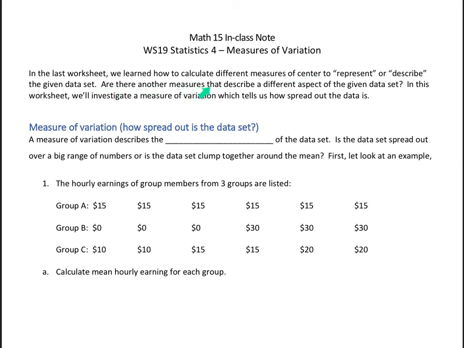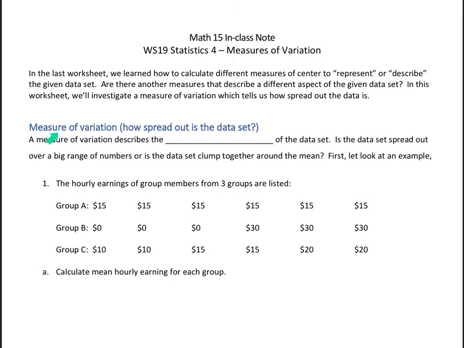Are there other measures that describe different aspects of the given data set? Mean, median, and mode give you the center or middle, the representative number. But are there other numbers that we can find that describe different aspects? In this worksheet, we'll investigate measures of variation. This measure is something different, which tells us how spread out the data is. It tells you the distribution or the shape of the data set.